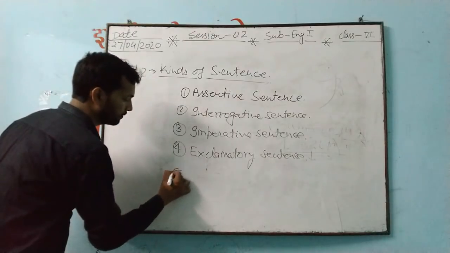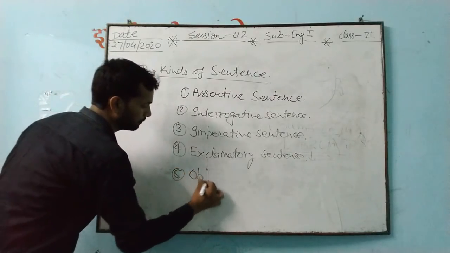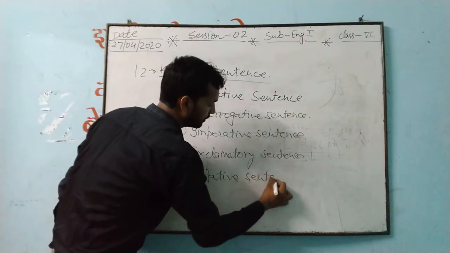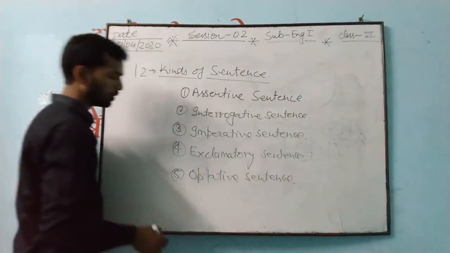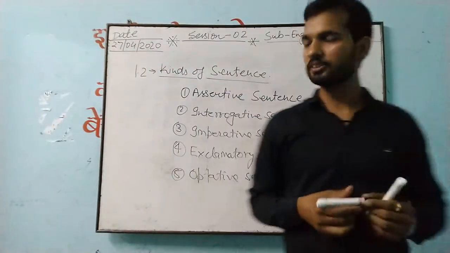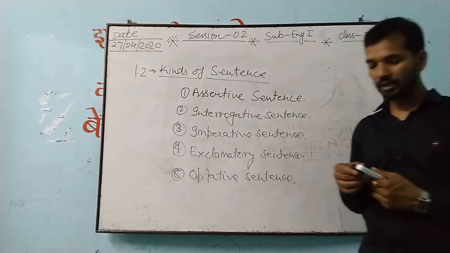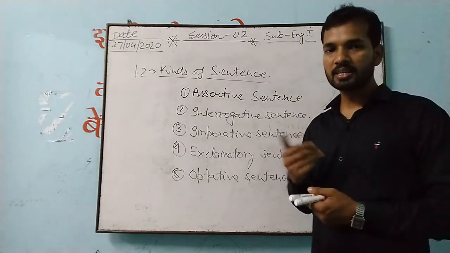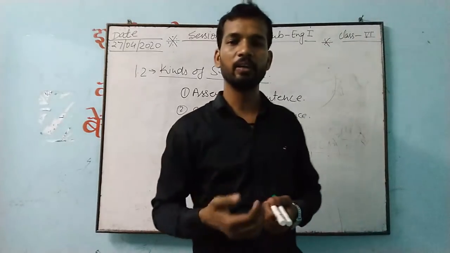One more is here. Optative sentence. These are 5 kinds of sentences we use while making discussion, while asking the question, while delivering, while communicating.